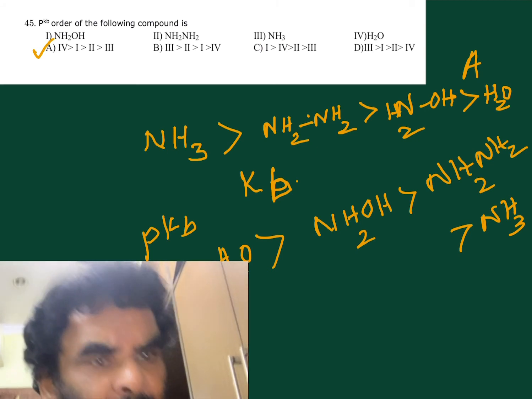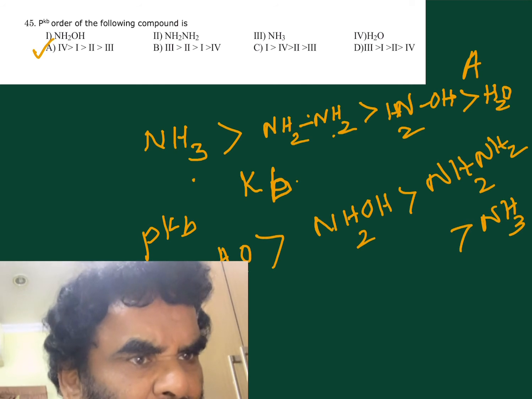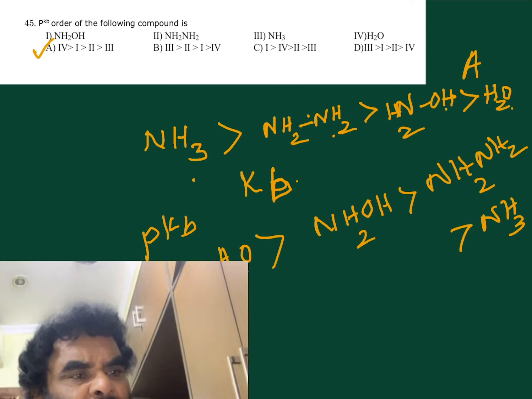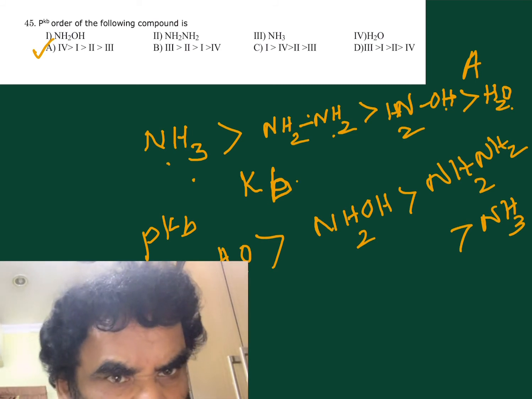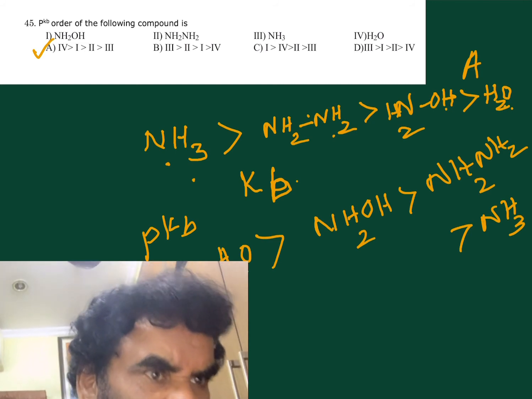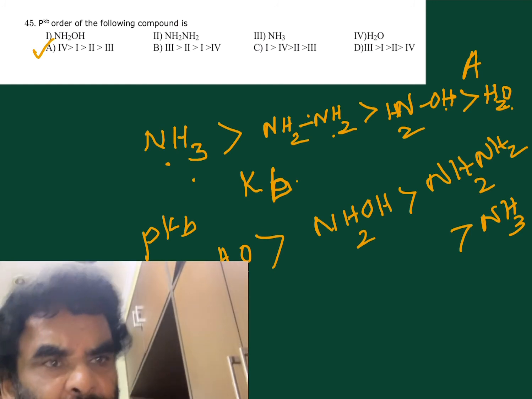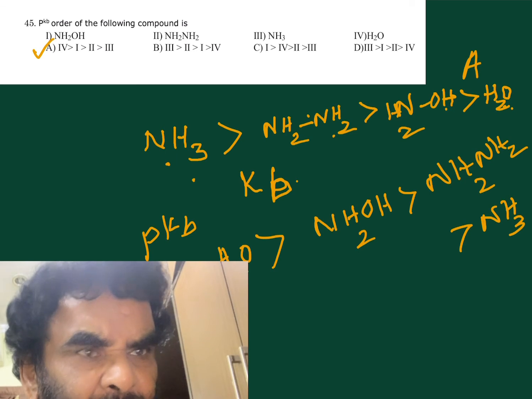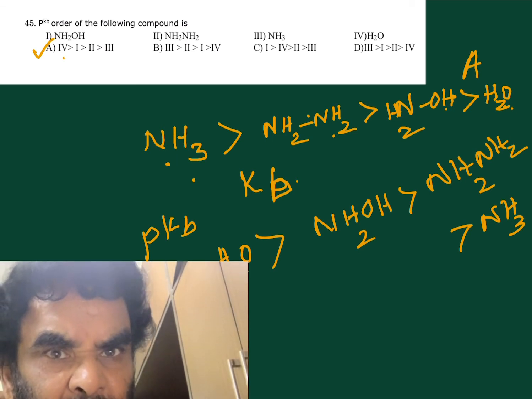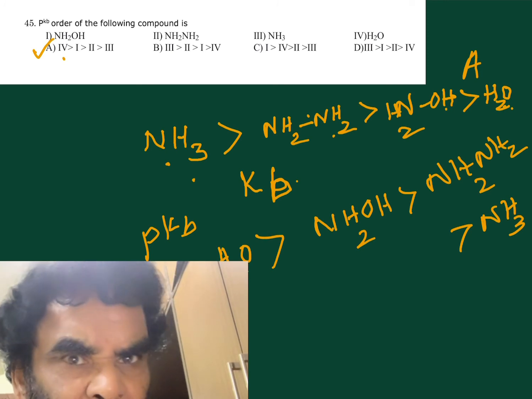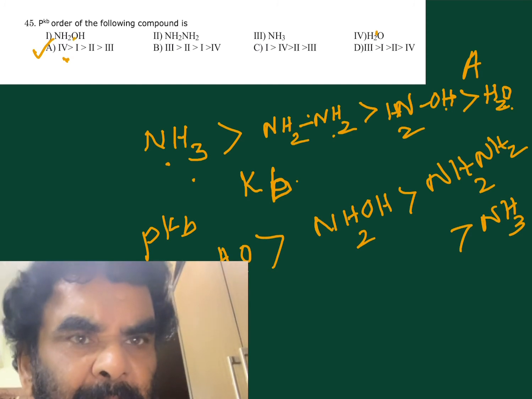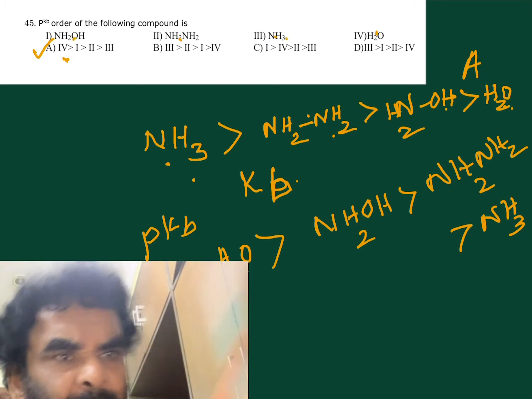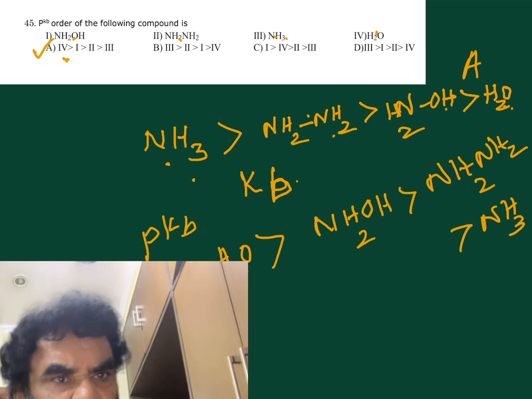If you see the basic properties of ammonia, hydrazine, hydroxylamine, the least basic among the four is water. This has the higher Kb value. This has the lower Kb value. So lower the Kb, higher the pKb. Therefore, the weakest base has the lowest Kb value, highest pKb value. So this is the lowest pKb. So this is the order.